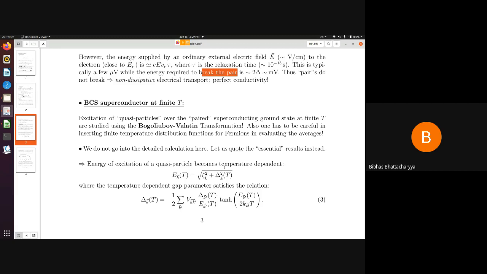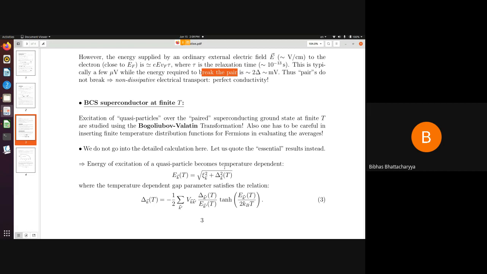So we are not going into the mathematical details of the Bogoliubov-Valatin transformation. One has to be very careful about the fact that whenever one calculates some sort of thermal average of thermodynamic quantities, one must incorporate the corresponding Fermi-Dirac function with proper temperature factor.